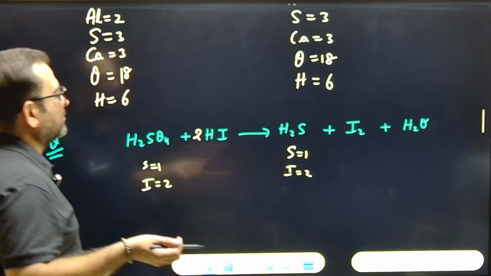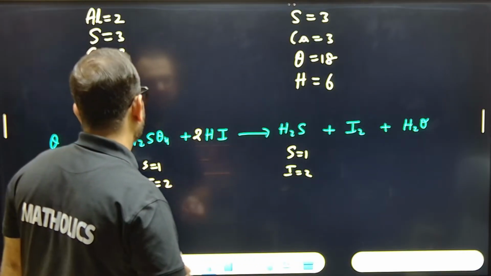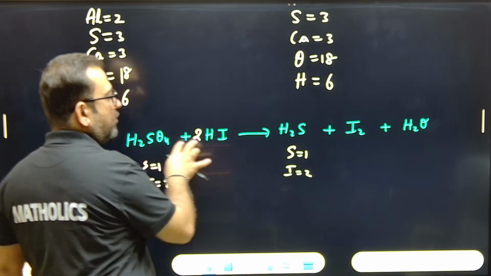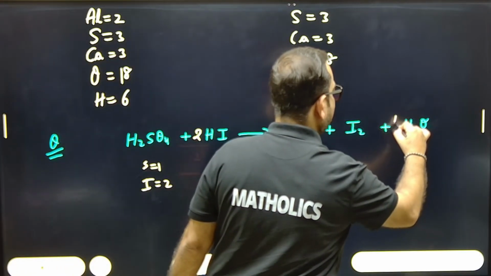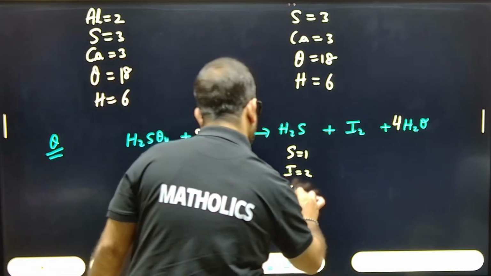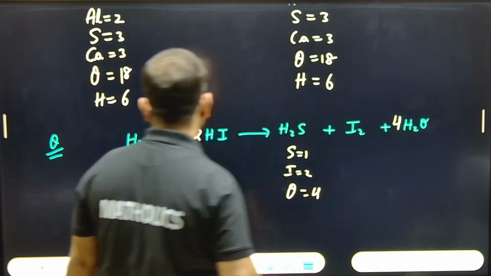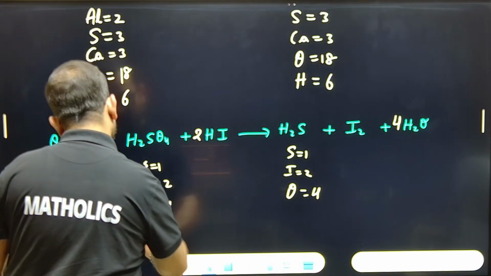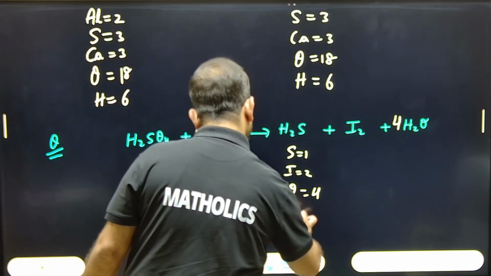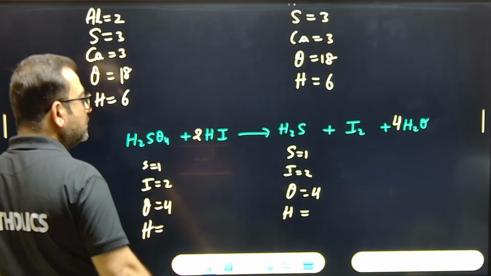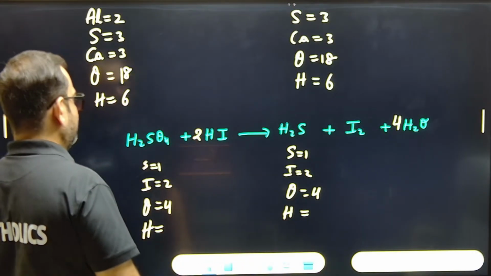I guess it is done. Oxygen, okay. How many oxygen? Four oxygens. Focus. Here is only one oxygen. Multiply it by four. So oxygen is 4. Got it? Check for the hydrogens now. Is it balanced? Yes or no? Tell me. Hydrogen. It is 2 and 2, 4. Oh my God. Another blunder.